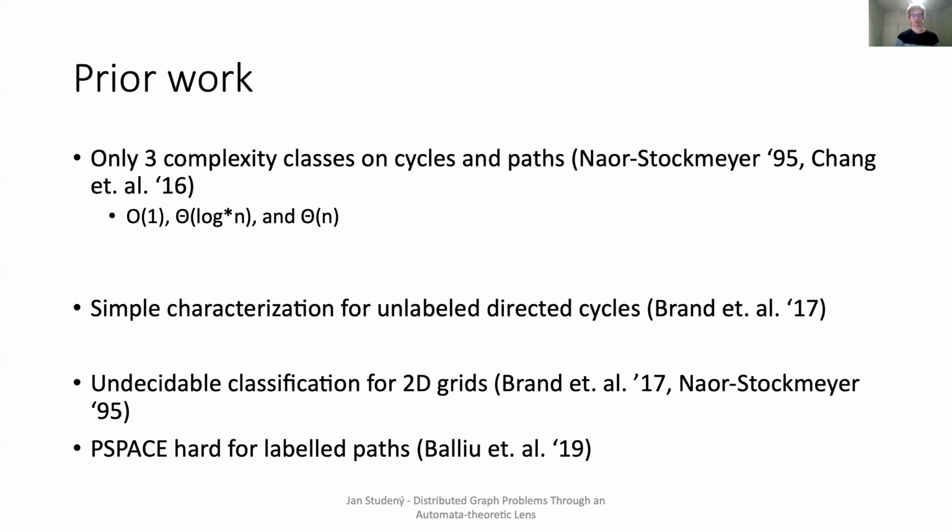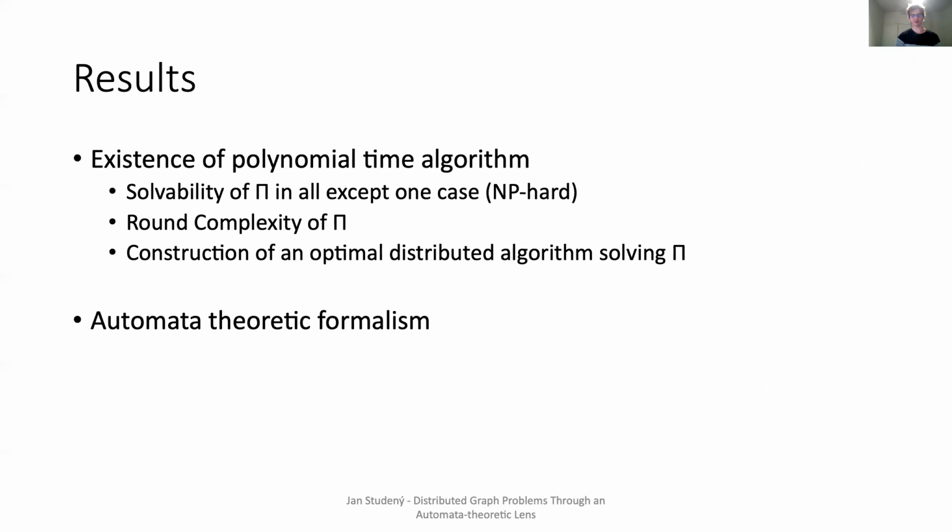As a first step, Brandt et al. showed that the case of unlabeled directed cycles has a simple characterization. But in the same paper, they also show that already in the case of 2D grids, efficient classification is impossible. In fact, it is undecidable to determine a round complexity of a given LCL problem. Recently, Balliu et al. showed that the same question is already PSPACE-hard for labeled paths. So it is unknown whether it is possible to efficiently classify problems on cycles or paths, or whether it is already hard. Moving on to results, let me tell you what we have obtained.